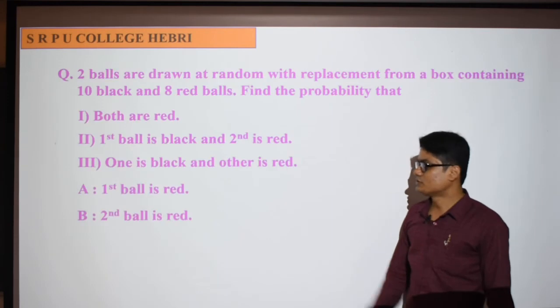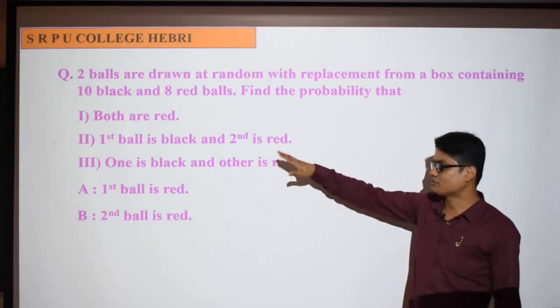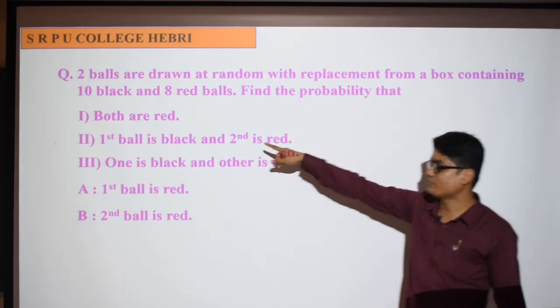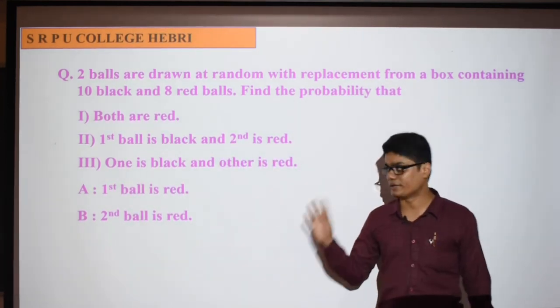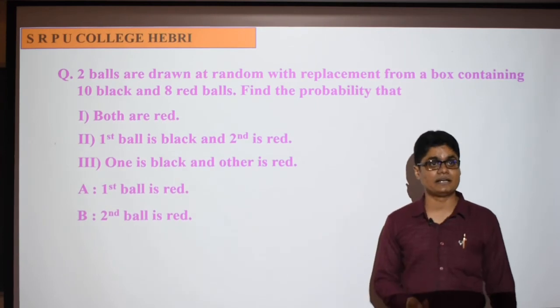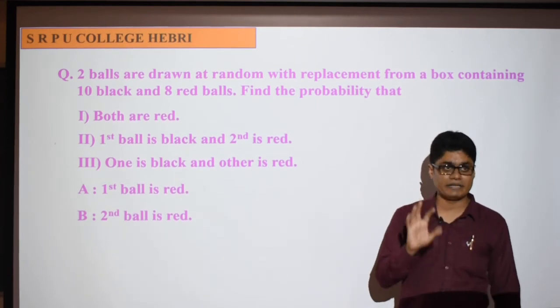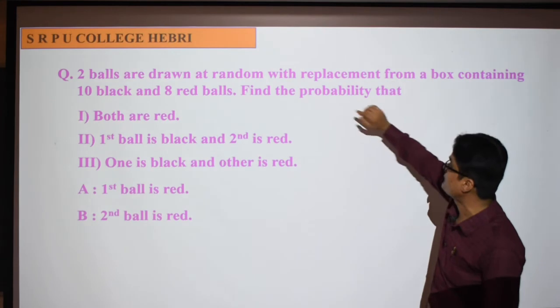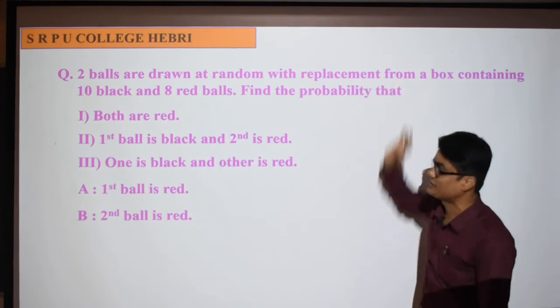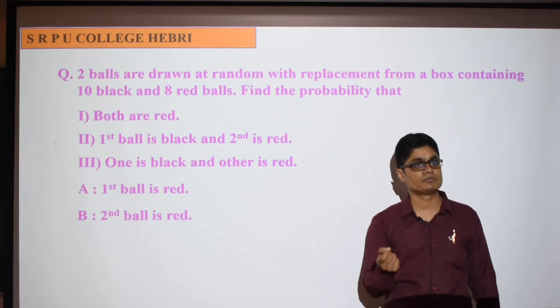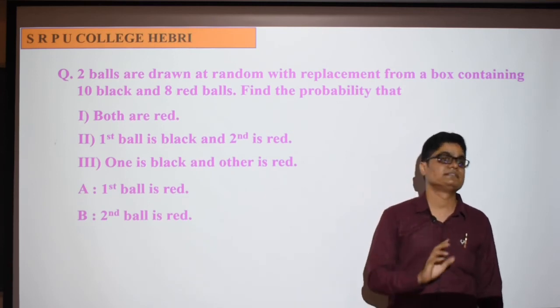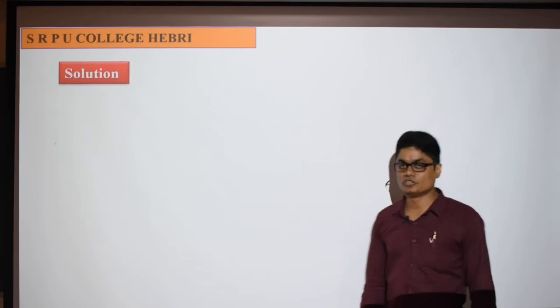So consider A, B and C. First, A is both are red. Let me consider the first problem. Both are red. Consider different events for different problems. Selecting that both balls are red. Here the balls must be selected one by one with replacement, sorry, with the replacement. With replacement means, once you select a ball from the box, you are going to keep that ball again inside the box.